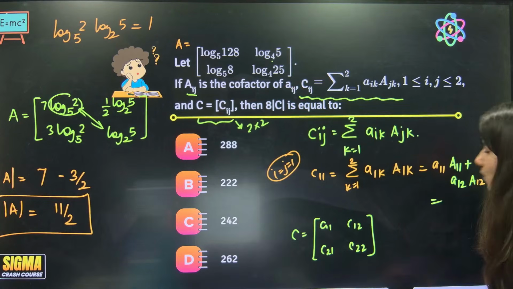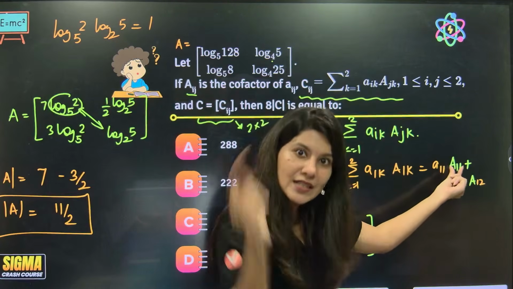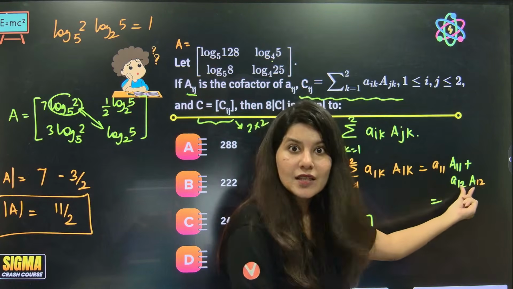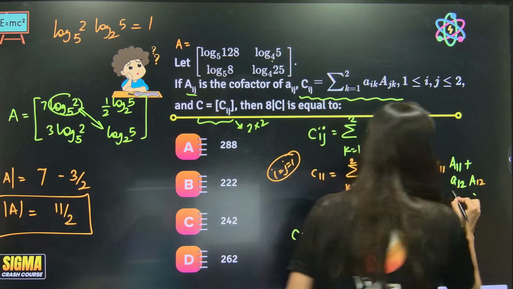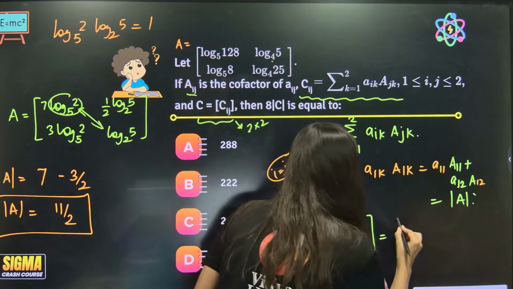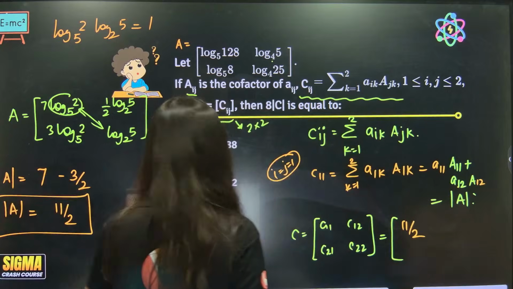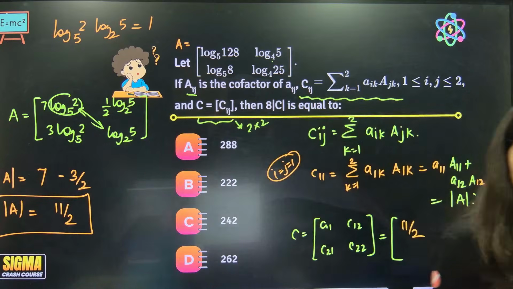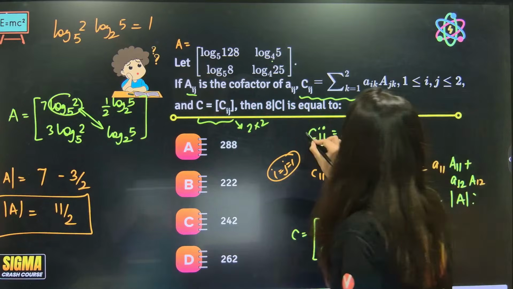Can you see what this is? A11 getting multiplied with its cofactor, A12 getting multiplied with its cofactor, in a 2 cross 2 matrix. So this is nothing but determinant A only. So C11 is nothing but determinant A only, 11 by 2. Determinant A value is 11 by 2.